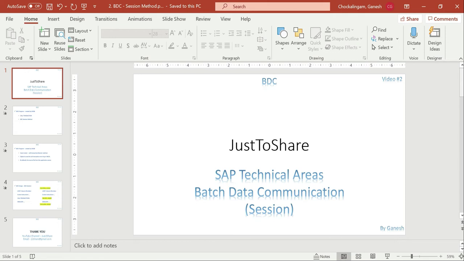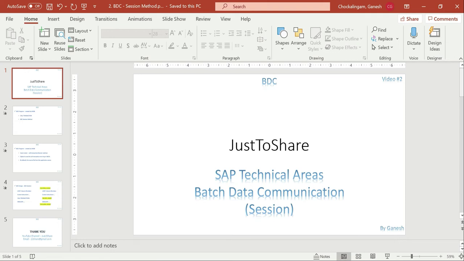And there is a question: suppose a transaction doesn't have a BAPI at all, then how can I transfer the data to the relevant tables? The answer is simple, that is only BDC. But as per my knowledge, a transaction which updates data, whether it creates a document or master data, whatever it is, has a BAPI from SAP side.